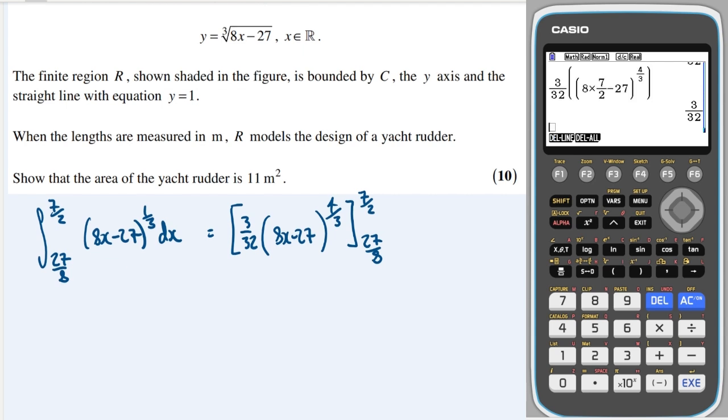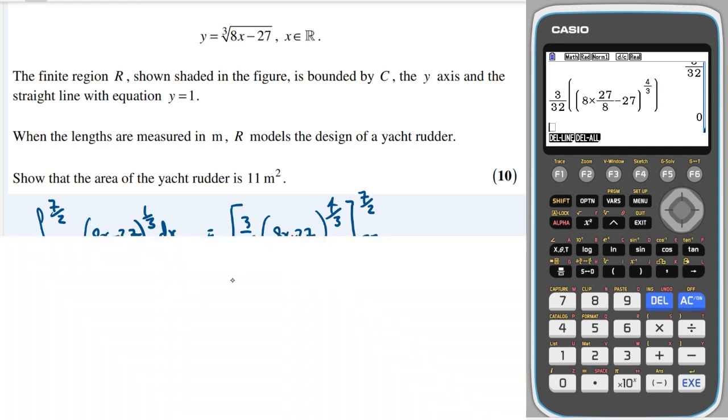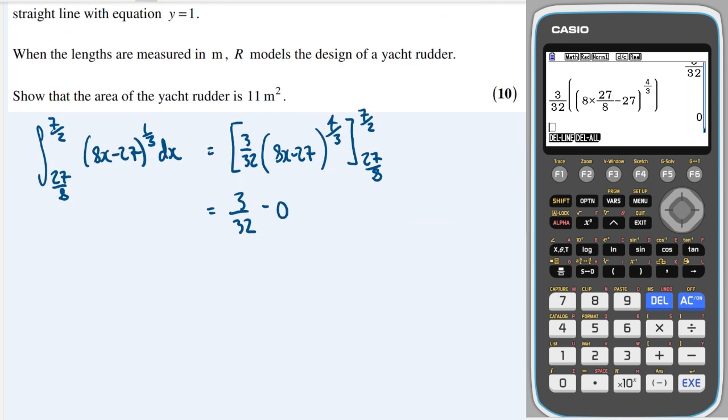Okay, when I input 7 over 2, I get 3 over 32. And when I input 27 over 8, I get 0. So this is going to be 3 over 32.